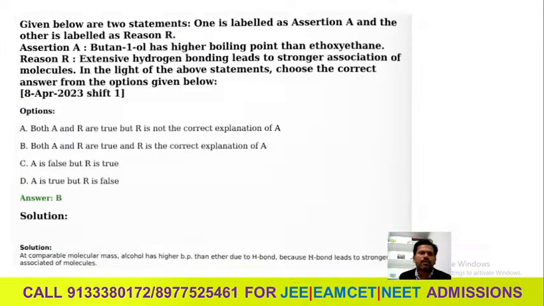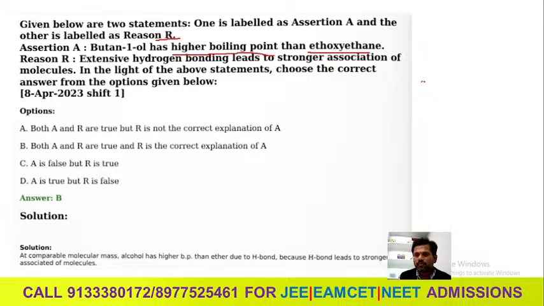Next, given below are the 2 statements. Children, one is labeled as assertion and another is labeled as reason. This type of question also they will ask. Butane 1-ol has higher boiling point than ethoxyethane. They are asking butane 1-ol, okay.